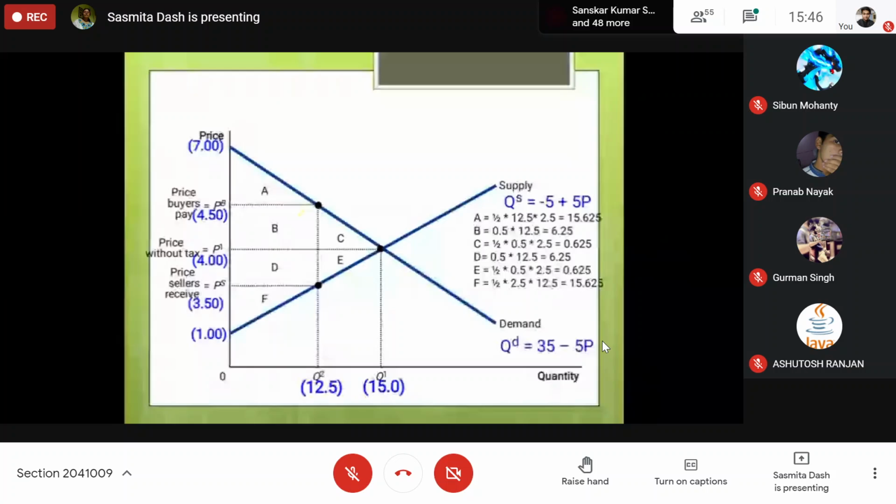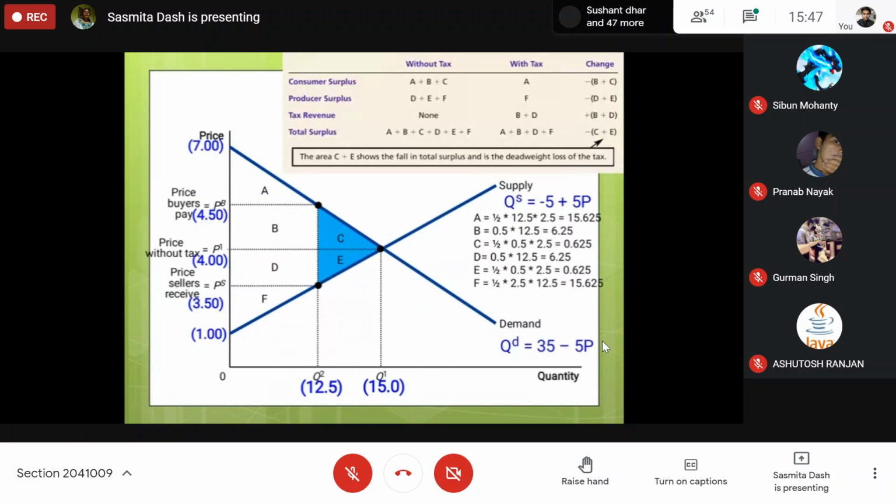We can go through all the area calculation and find out what was initially the total surplus, what is the new total surplus, and what is the loss in total surplus. That loss in total surplus is known as your deadweight loss. Deadweight loss is defined as the loss in total surplus due to the imposition of tax, or due to increase in price. So we can see that C plus E is your deadweight loss.